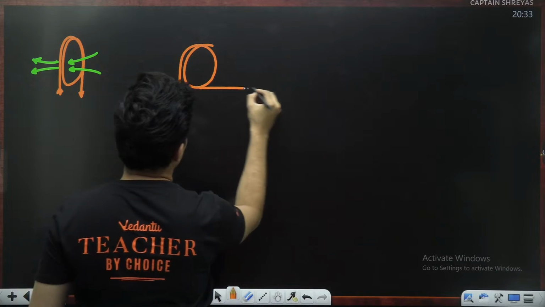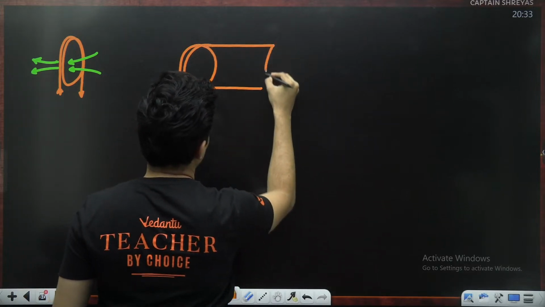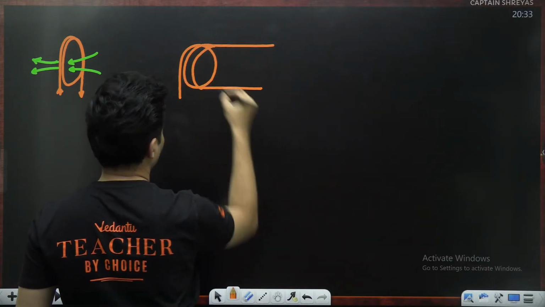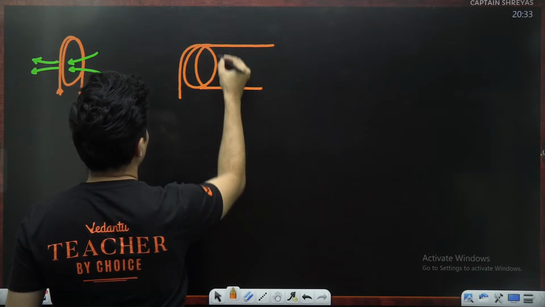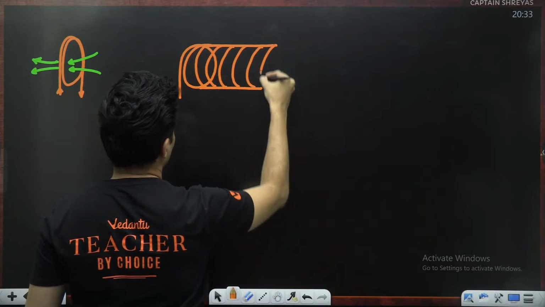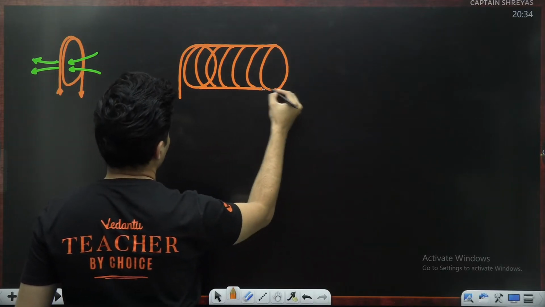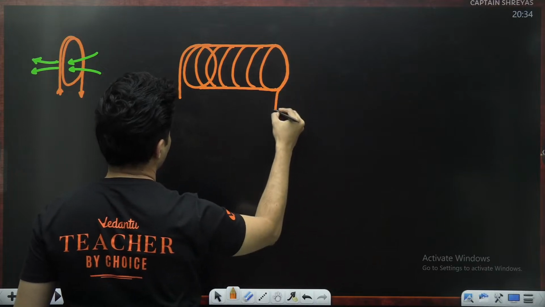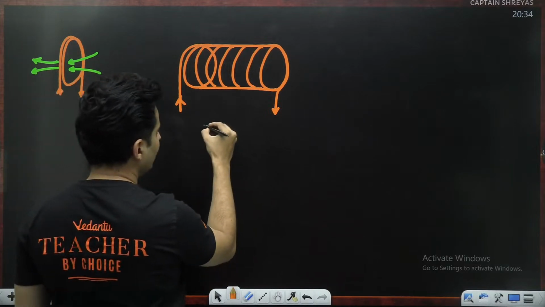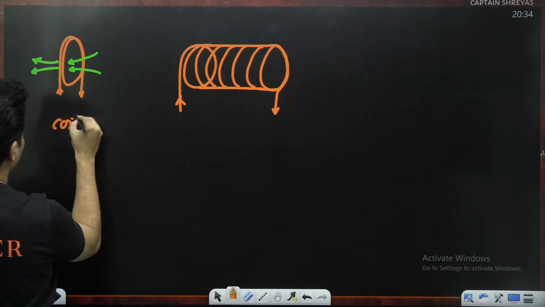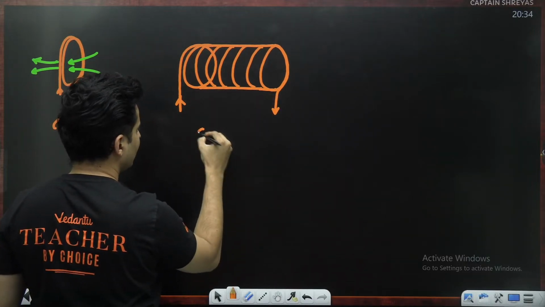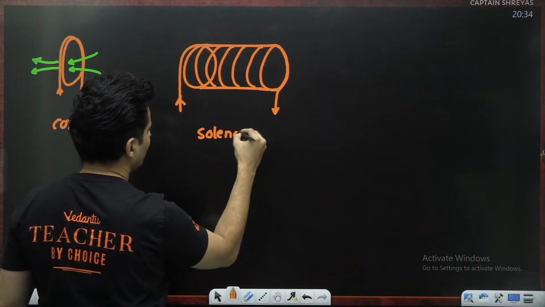And this continues, guys. Many such turns are there, something like this. These are basically coils adjacent to each other. This is a single coil. These are many coils placed close to each other in different planes. That is basically called a solenoid.